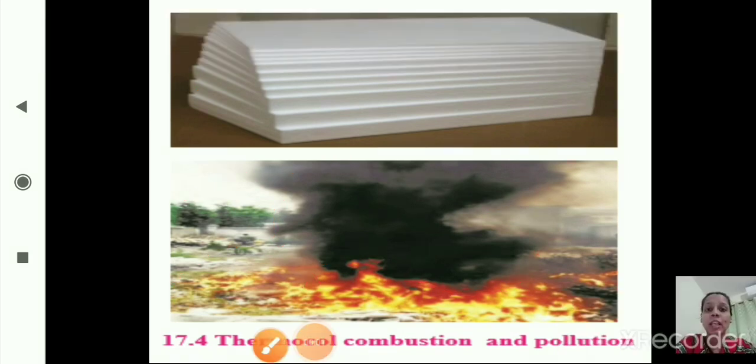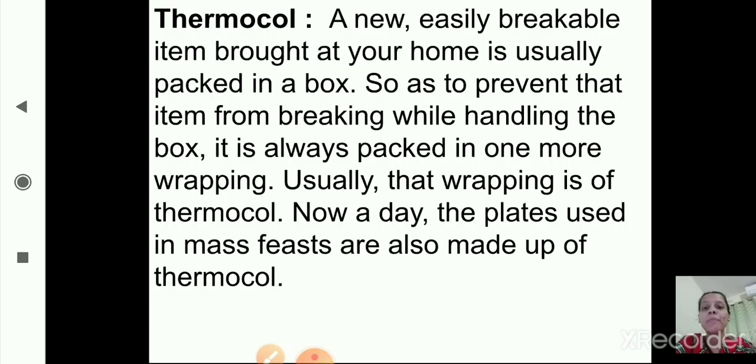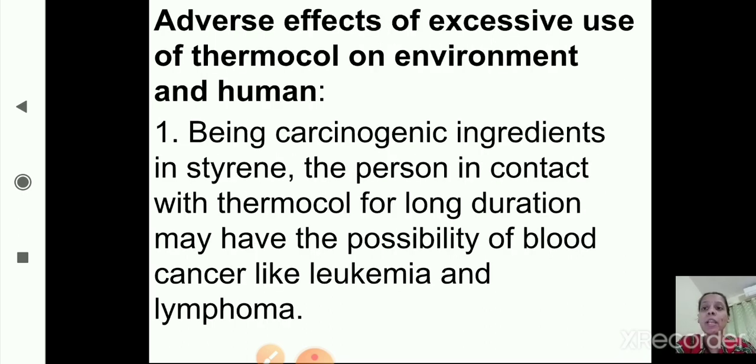So once again we will revise what we have learned today. We have started with thermocol. Yes, it is a form of a complex material called polystyrene, and nowadays we have seen the plates or the cups which are used in mass feast parties. Yes, those are made up of thermocol, but it has adverse effects also.